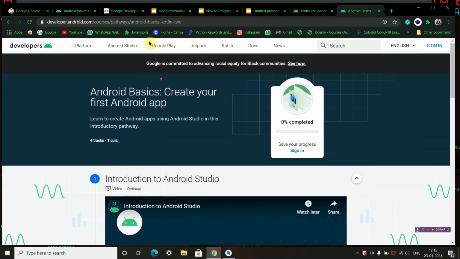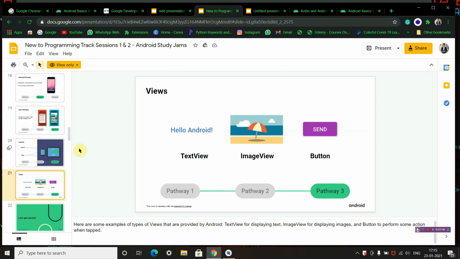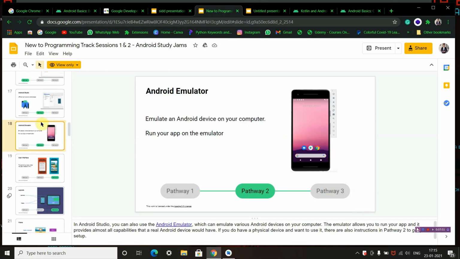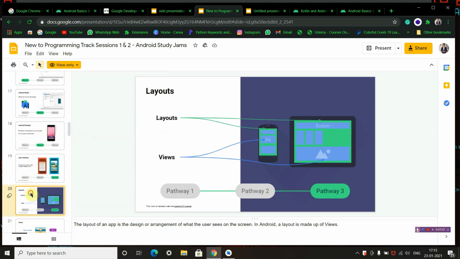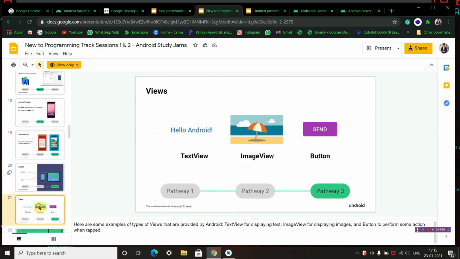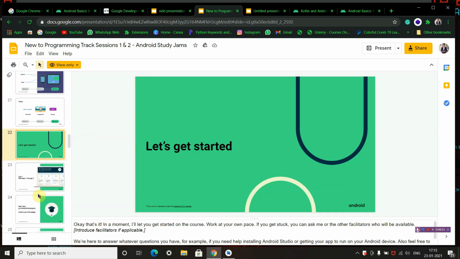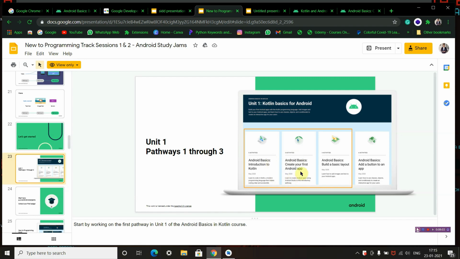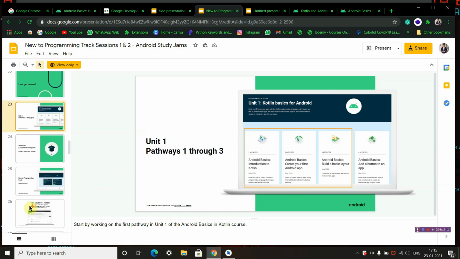Now we will be starting with pathway 2. Here we will be learning how to run your app on Android Studio, run your emulator and display, and the user interface, how to add layouts, how to add views, how to add text views, and we will be completing these two pathways, pathway 2 and 3, that is Android Basics, first Android Studio app, and build a basic layout.